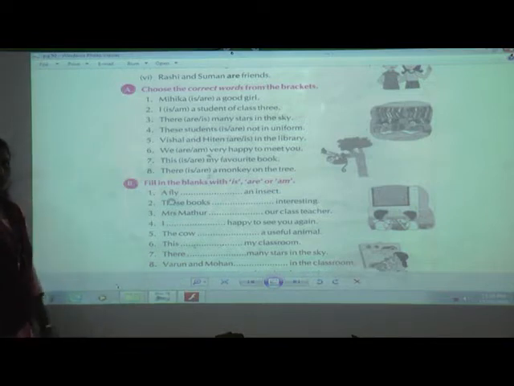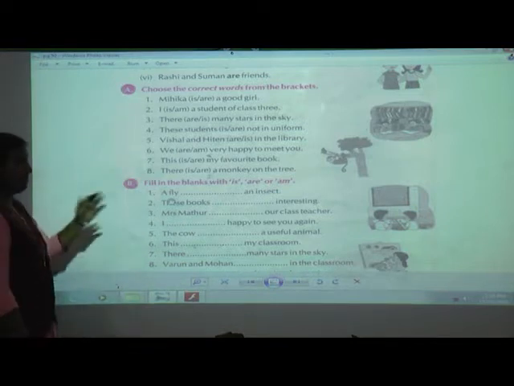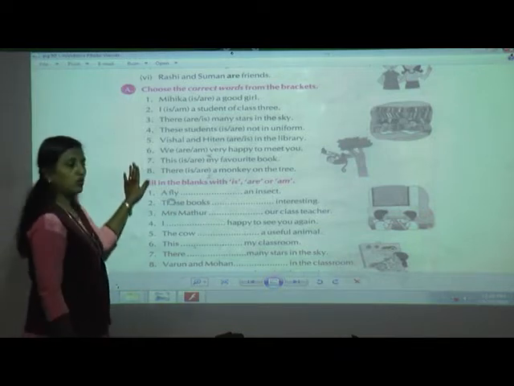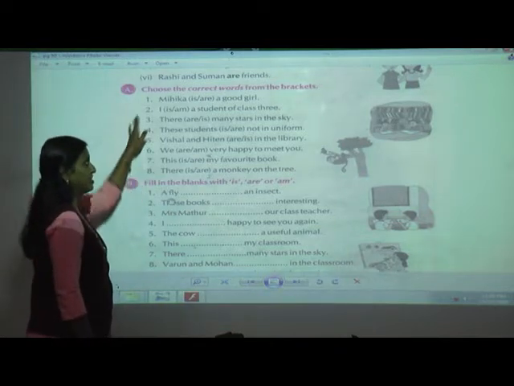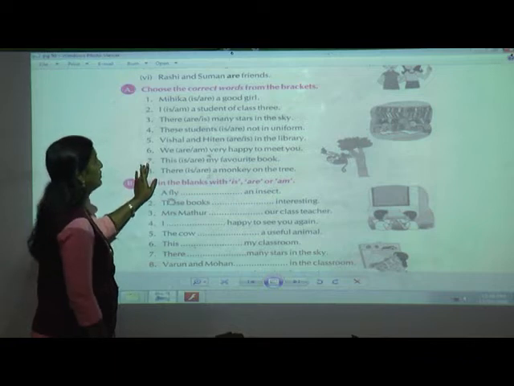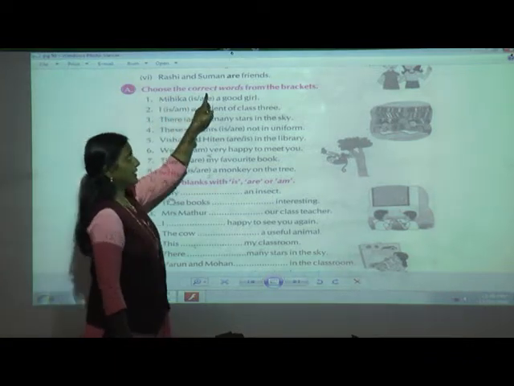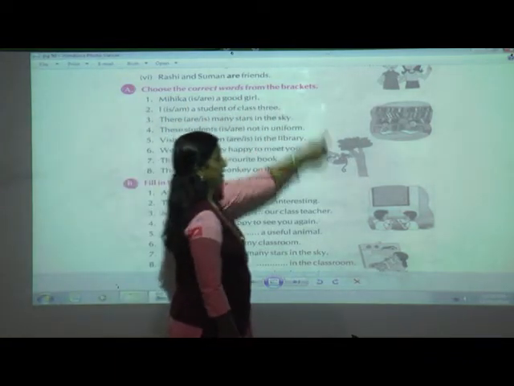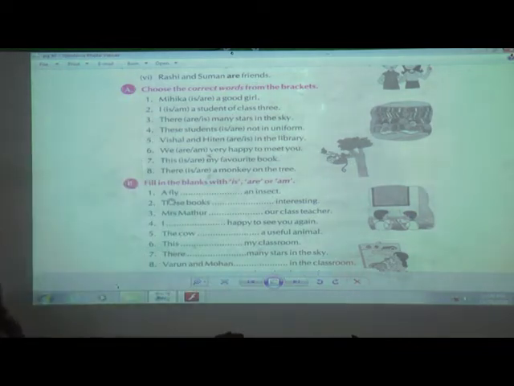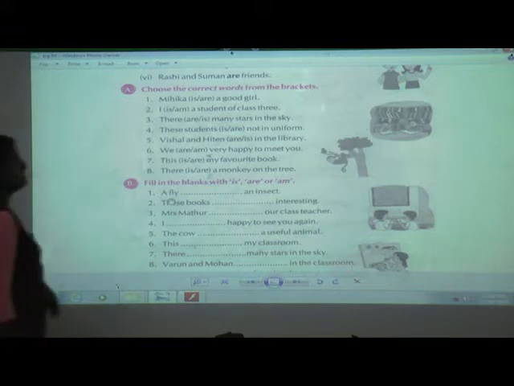I hope that you are having pencil and eraser along with me. If you have understood, you can solve on your own also before me and you can recheck. Anyhow, I am solving this too for you. Choose the correct words from the brackets. Okay, so whatever is correct, there I will make it tick. I will just put a tick whichever is right.